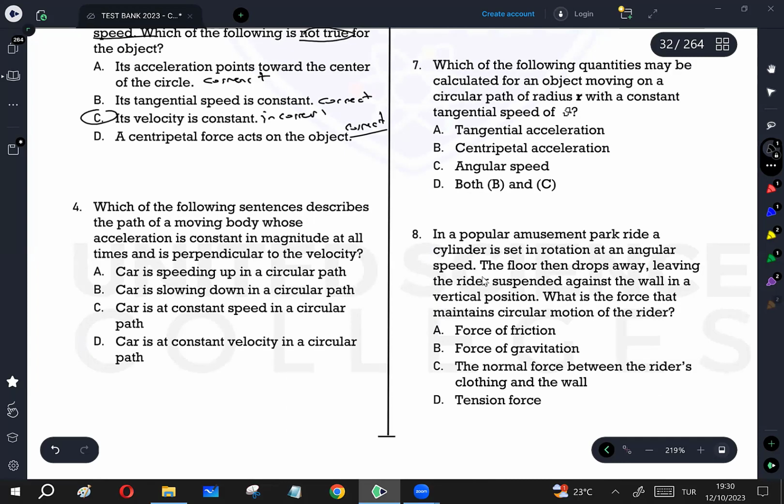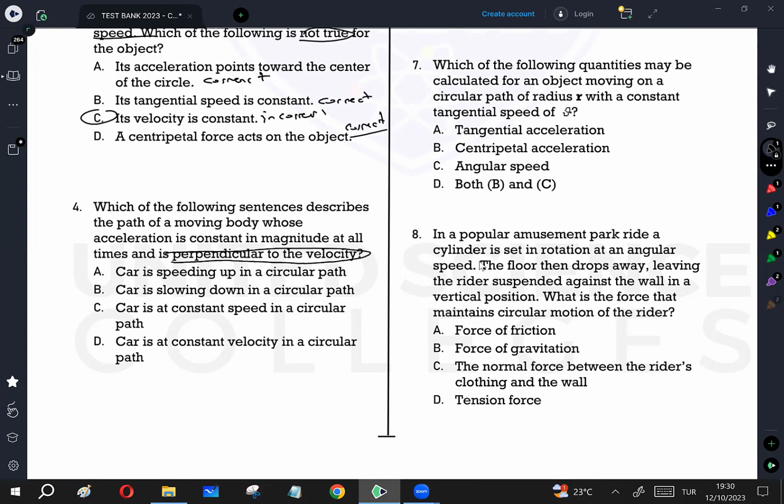Which of the following sentences describes the path of a moving body whose acceleration is constant in magnitude at all times, but perpendicular to velocity? The only acceleration perpendicular to velocity is centripetal acceleration AC. Yani this object must be moving in a circular path. Yeah, all the options are circular paths. So we should check another thing.